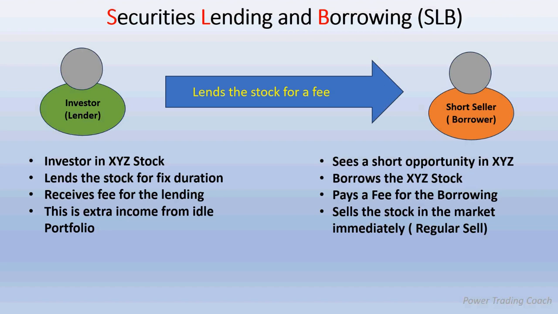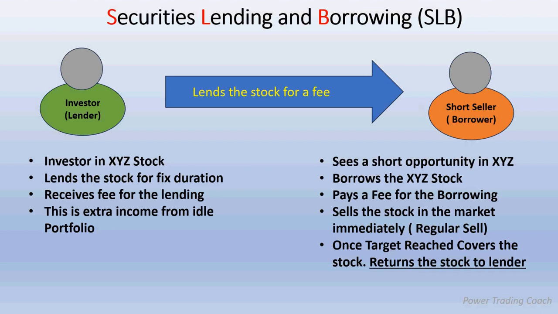Then the short seller will go and sell the stock. Now there is no restriction for him to cover this on the same day, because he has a stock in his demat which he has borrowed from the investor, and this is allowed legally. The short seller will sell immediately and wait for the target, and he has paid a fixed fee for a fixed duration. Within that he needs to return the stock to the investor, whether there is a profit or loss.